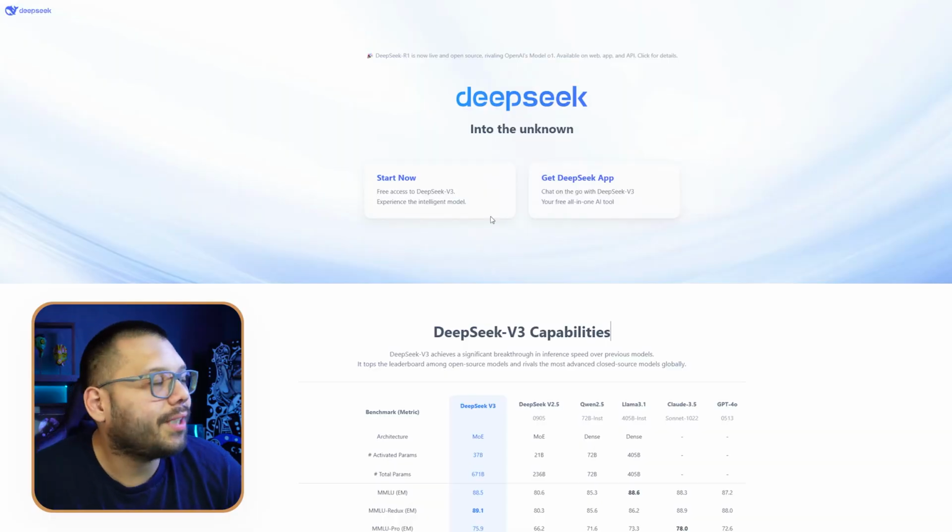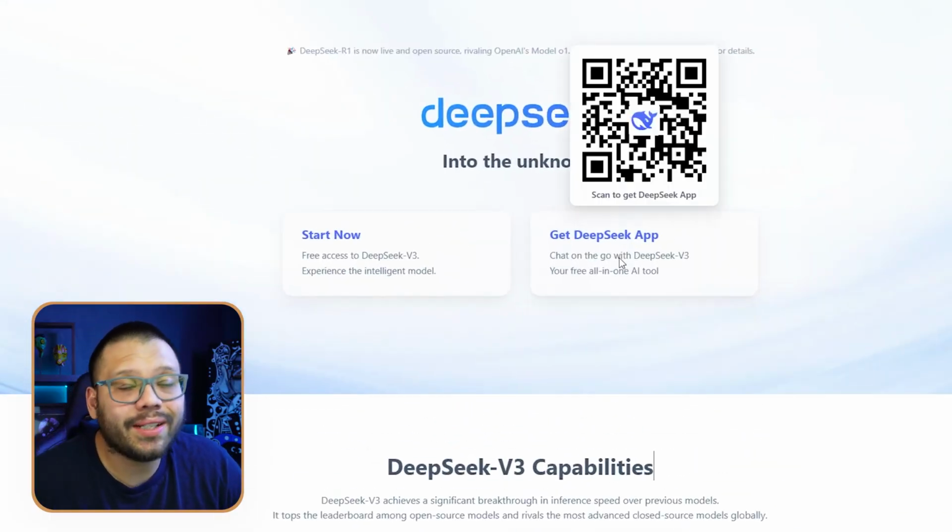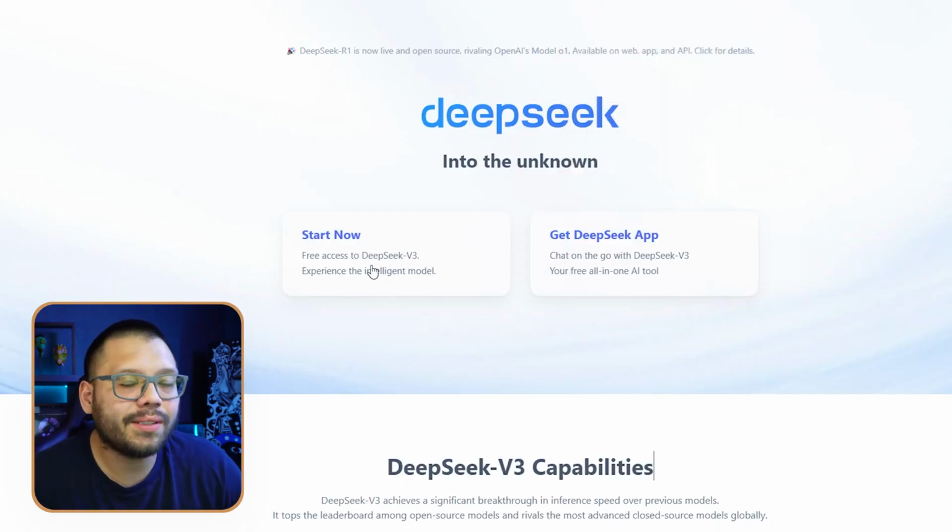So first, we're going to go to deepseek.com, and you can either install the app to your computer or even on your phone, or you can simply just use the web version. For this, let's just go ahead and use the web version, and we're going to click on Start Now. Then you are going to need to register. I'm already registered, but you can simply sign in with your Google account.